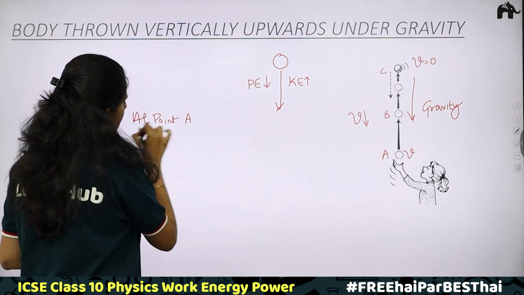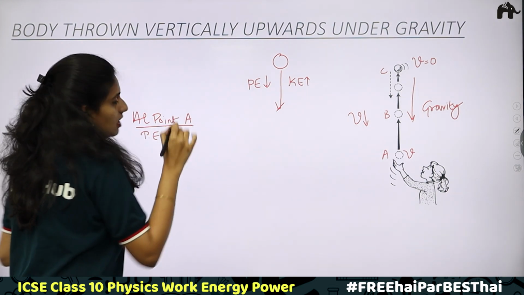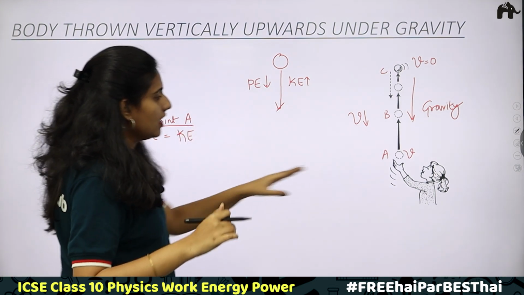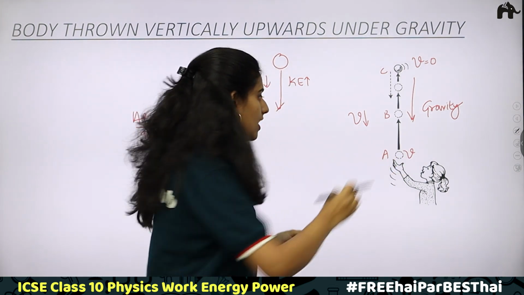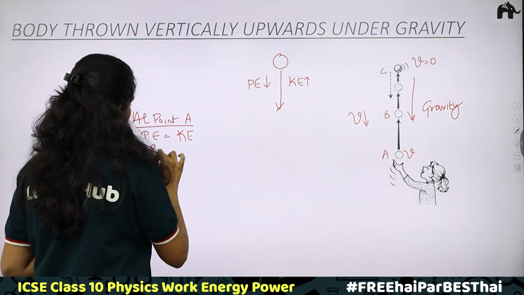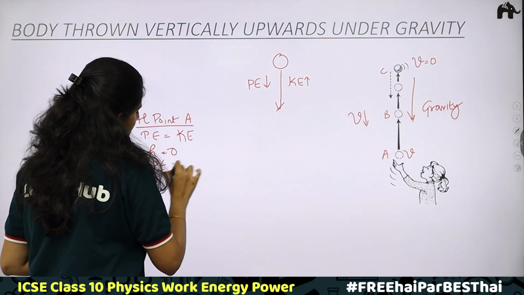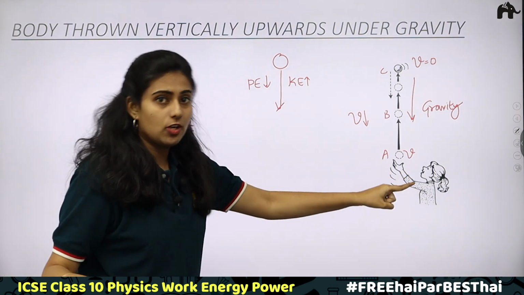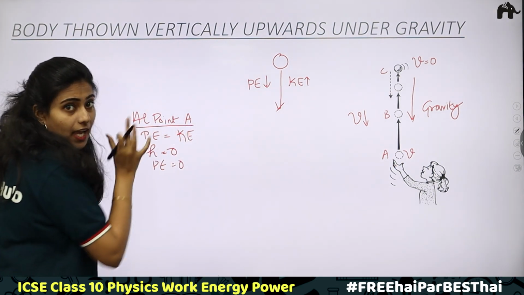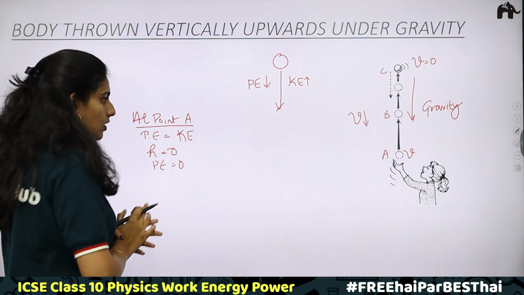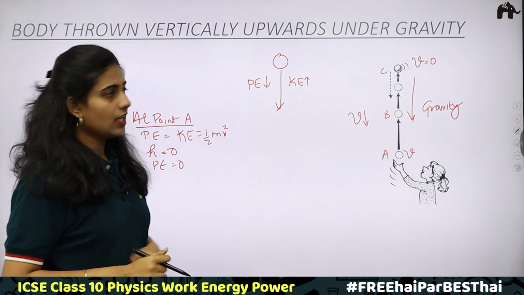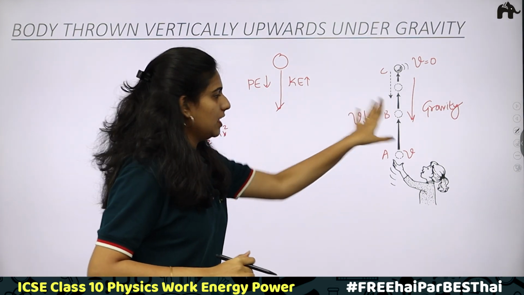At the initial point, point A, the total mechanical energy will be equal to the kinetic energy. From this point, we will be considering the height, so height will be equal to 0. Height is 0, therefore potential energy will be 0. At the initial position, there is no potential energy and all the mechanical energy is the kinetic energy, that is half mv square.